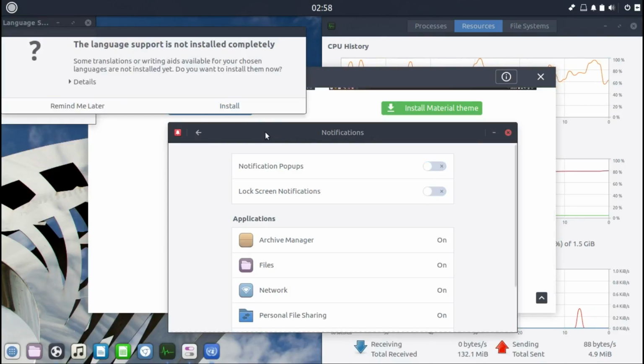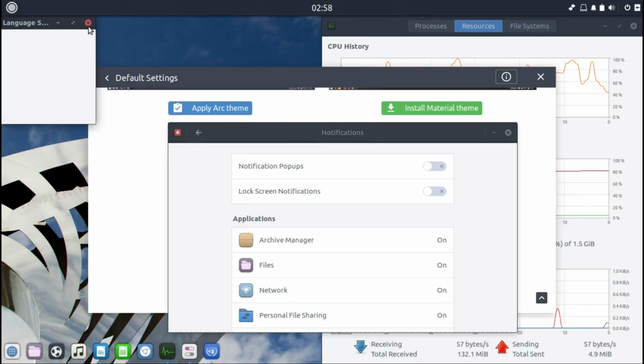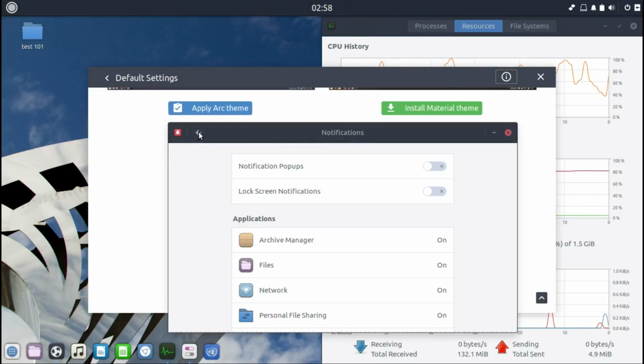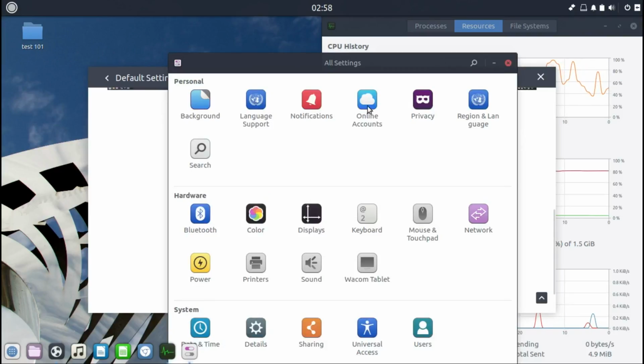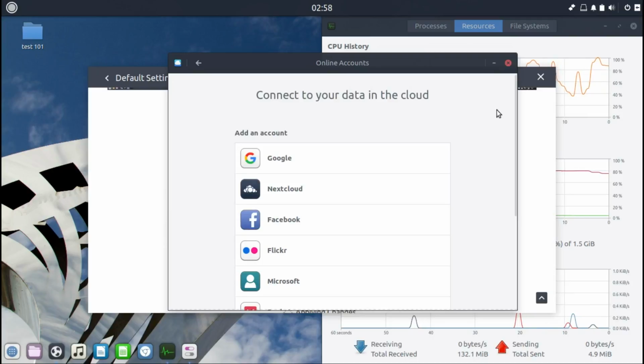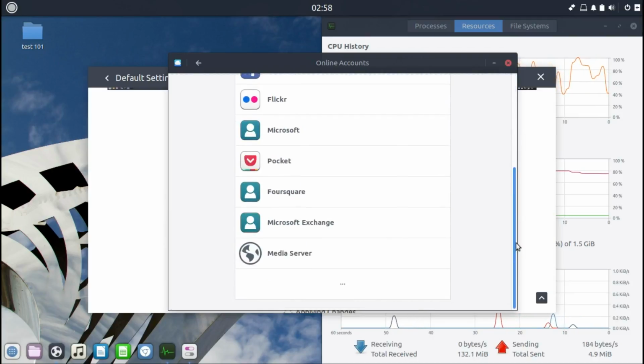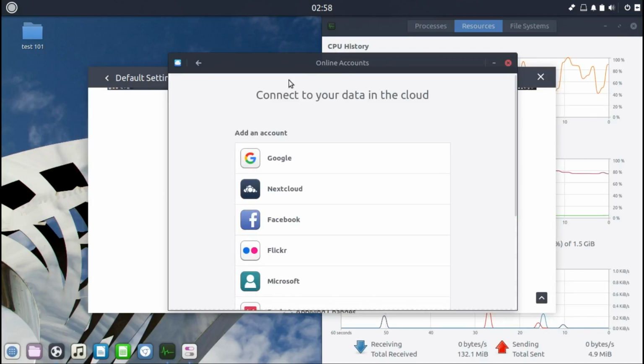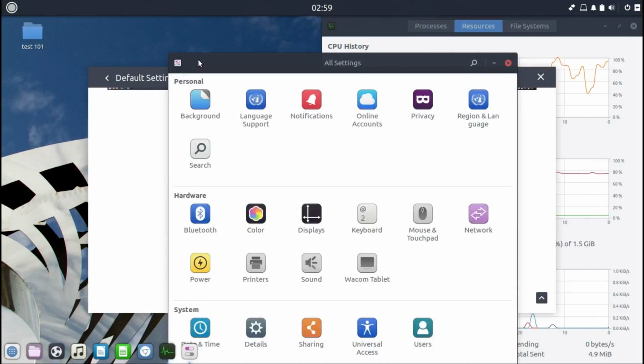We don't have to. Sorry if it takes so long, people. I didn't realize when I pressed install the desktop environment, it will take so long. You can add different online accounts to sync up your calendar and things like that in your drive. You can add your Google account and stuff like that.